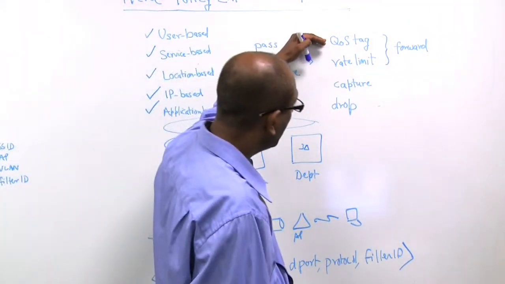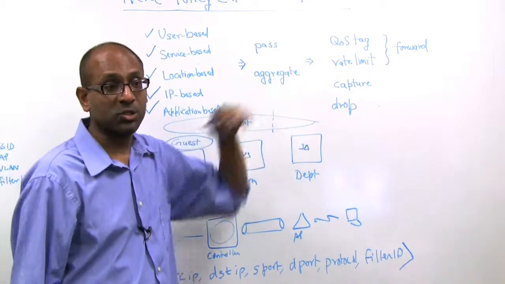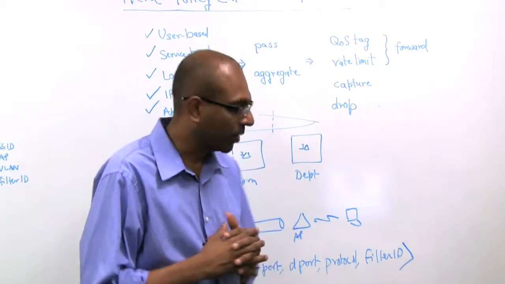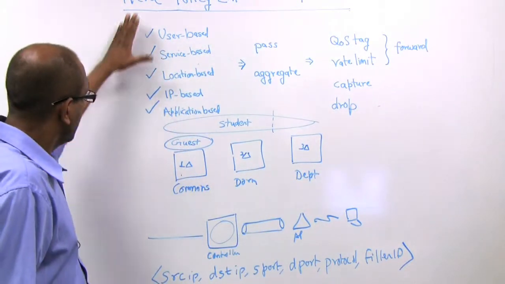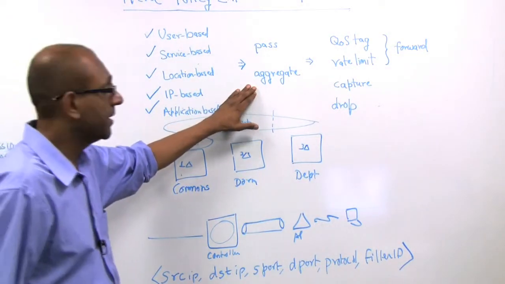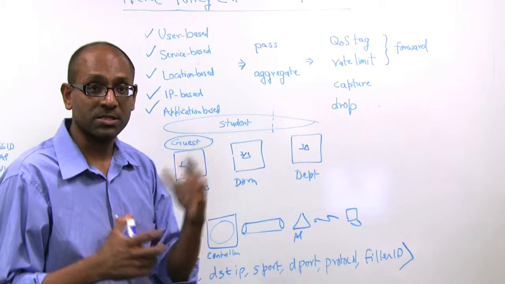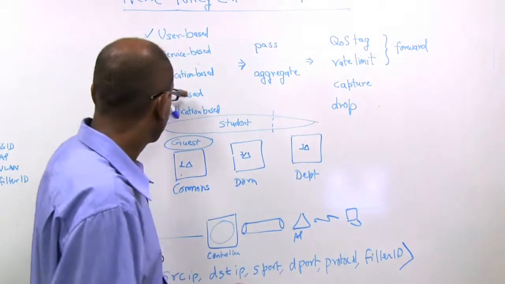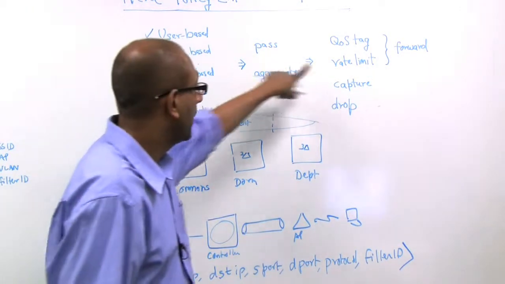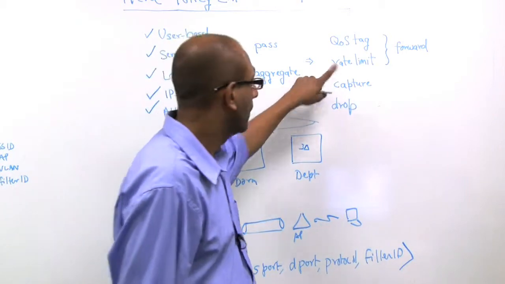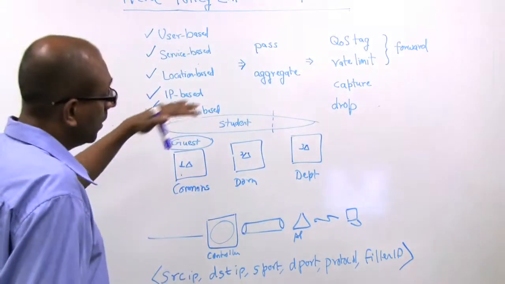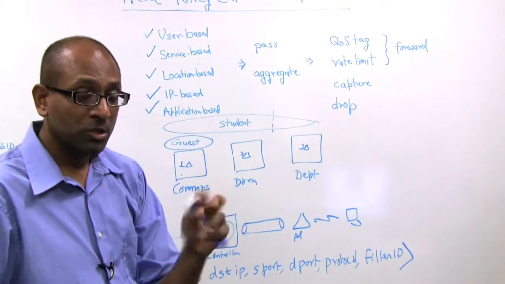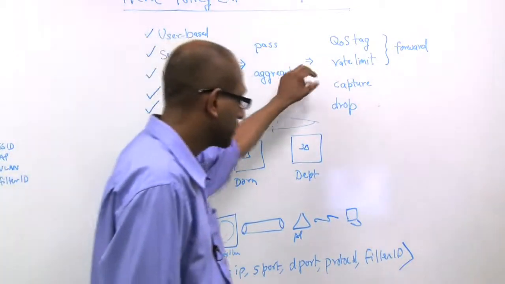In addition to QoS tagging, we also support rate limiting. And this is token bucket based rate limiting, which is a concept that should be familiar to pretty much anybody in the field who understands networking. And the idea here is you classify, and then you aggregate, and then you can rate limit on a per session or an aggregate basis. So when I was giving you the example of all the guest users being rate limited, first sessions come in, they get aggregated into a single flow, and then we apply the rate limit on that particular flow. So at this point, I hope it's clear how the forwarding, dropping, and the changing of the parameters during the forwarding phase works. So the remaining aspect is how to deal with capture.